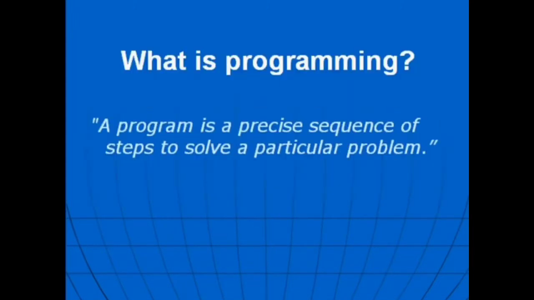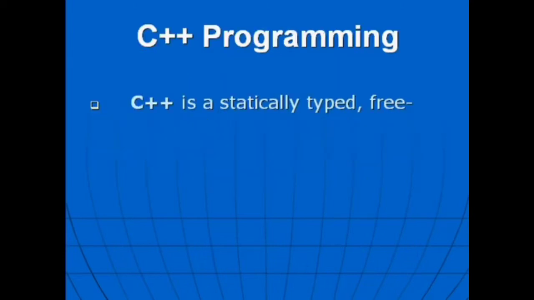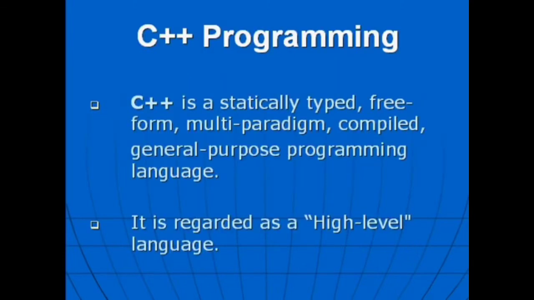What is programming? A program is a precise sequence of steps to solve a particular problem. What is C++ programming? C++ is a statically typed, free-form, multi-paradigm, compiled general-purpose programming language. It is regarded as a high-level language.